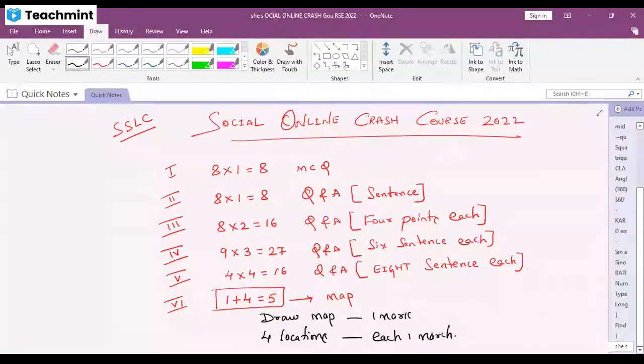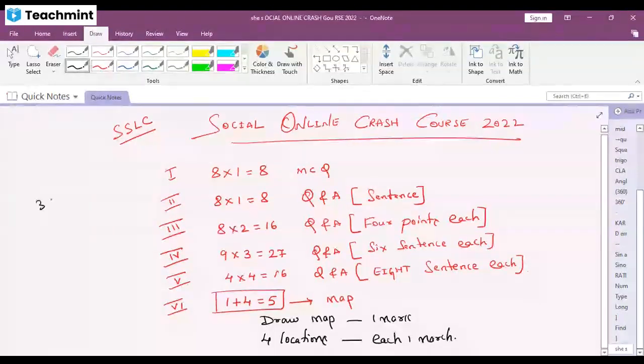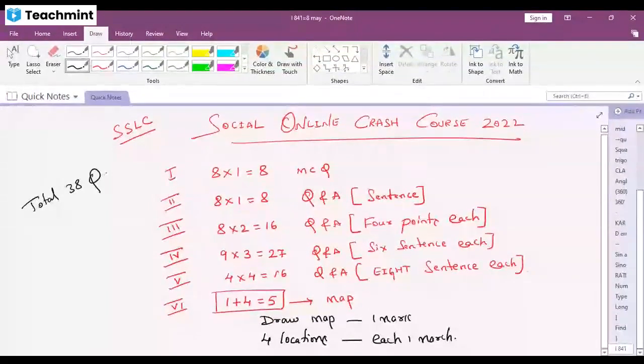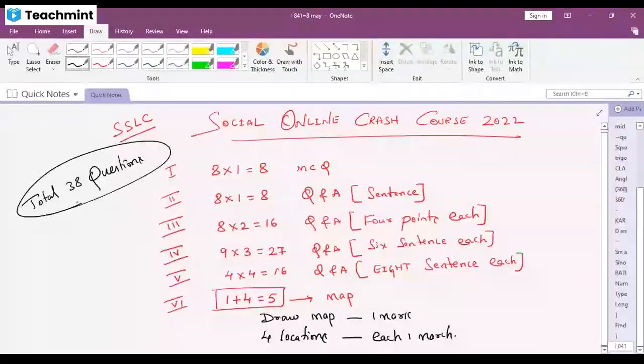If the student is blind, only for that student there is no map. Instead of the map, they will ask you one theory question, and he has to answer that. For the rest of the students, you need not attend the blind student question. That is your last question, question number 38. So altogether we have 38 questions in your social science.